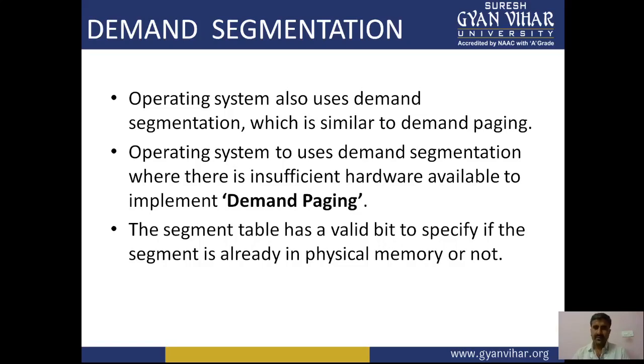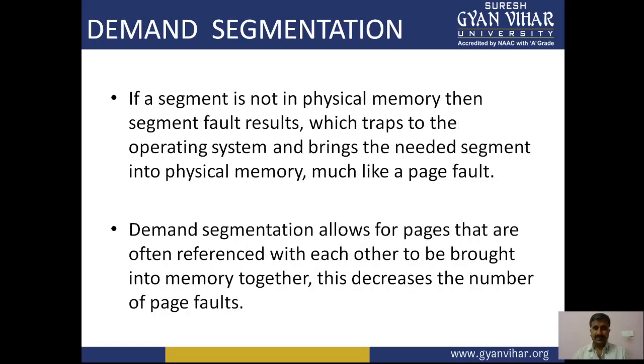not, right? So if our process is available in the main memory, then it is fine. Otherwise, it can be demanded. If a segment is not in the physical memory, then a segment fault results, which traps to the operating system and brings the needed segment into physical memory, much like a page fault, right? If the segment is available there, then we can consider it. Otherwise, we say that a page fault occurs, right?